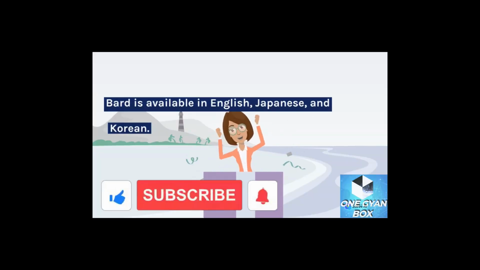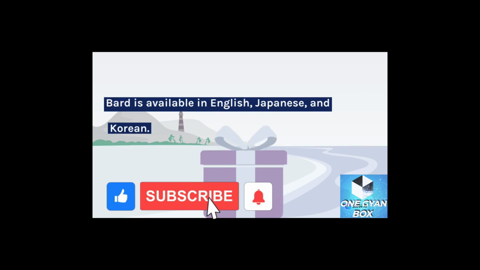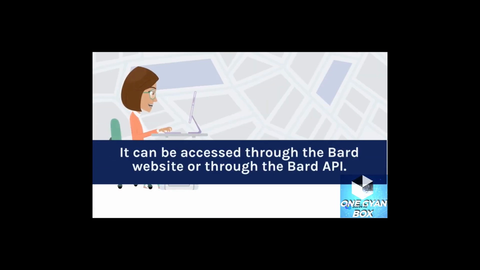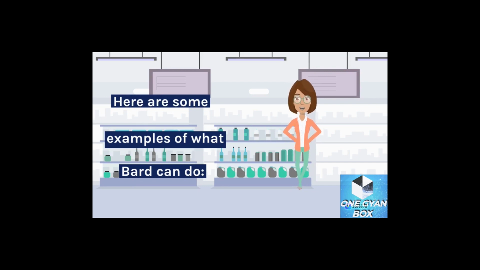BARD is available in English, Japanese, and Korean. It can be accessed through the BARD website or through the BARD API. Here are some examples of what BARD can do.